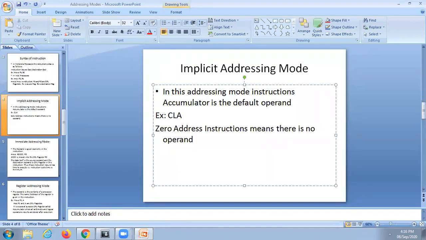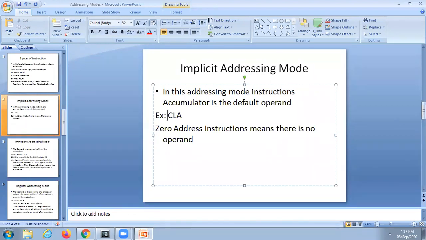Not only that, rotate accumulator left, RLA, and rotate accumulator right. All these instructions have no specific operands, but the default operand is the accumulator. The accumulator is also a CPU register, but it has a specific purpose. So all this comes under zero address instructions.